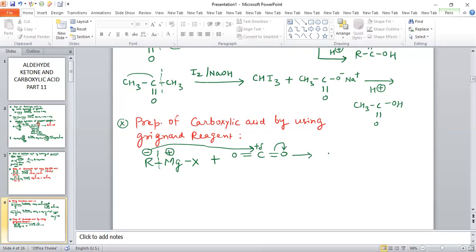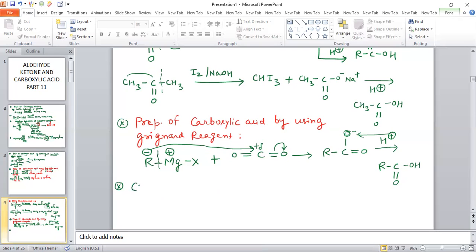So this pi bond will break, so it will be like this, RCO minus, and there is a double bond between carbon and oxygen. When we provide acidic medium, this H positive ion will add on the oxygen atom, and the product formed will be R C double bond O and OH. So this is basically the carboxylic acid. If you want to, you can also do the reaction based on this.